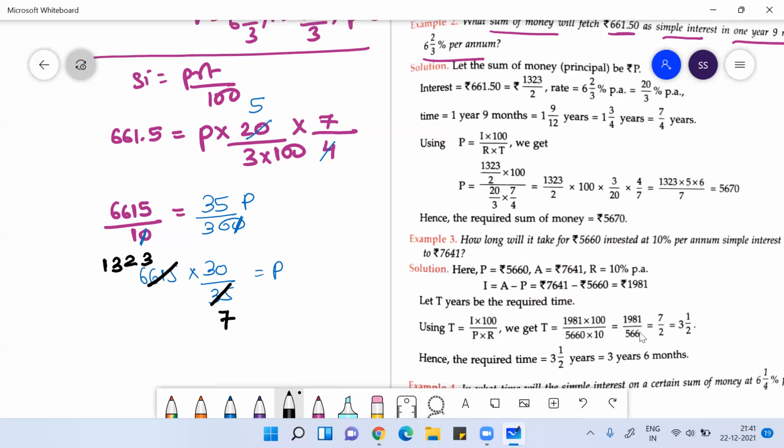It will go by 7, so 7 ones are 7, 7 eights are 56, 7 nines are 63. So your principal will be 189 into 30. 9 sevens are 63, 27, 2 carry, 26, 2 carry, 5670. That will be your principal.